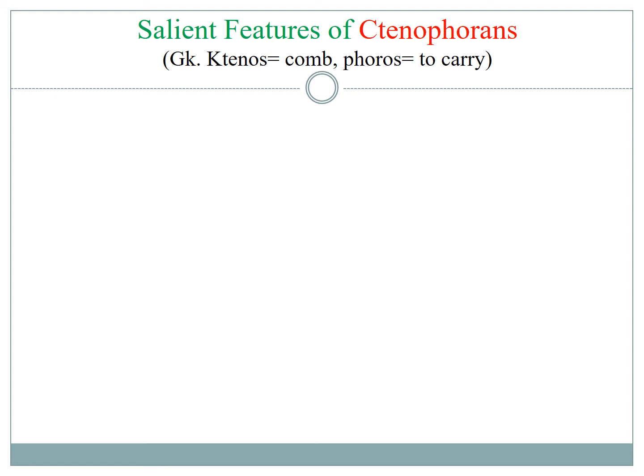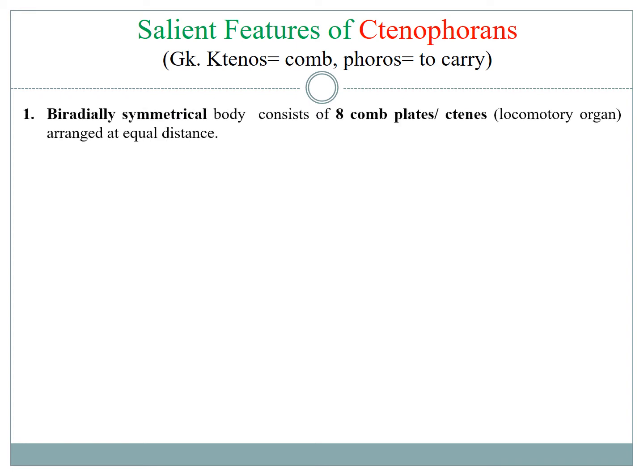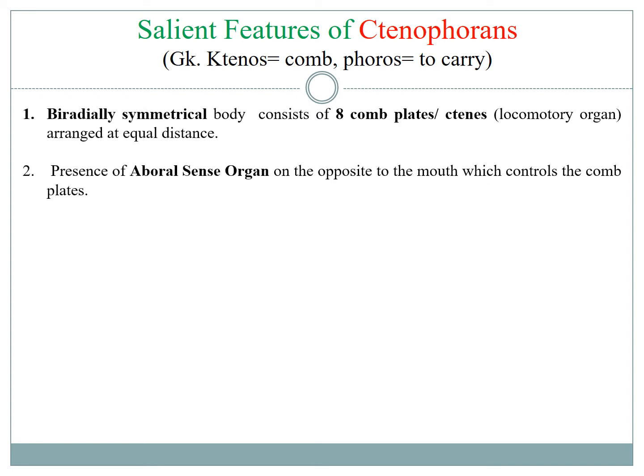Features of ctenophorans. The ctenophorans have a biradially symmetrical body, which consists of 8 comb plates or tenies spaced at equal distance throughout their body. The presence of an aboral sense organ is a characteristic of ctenophorans. This aboral sense organ is present opposite to the mouth and is responsible for the control of the tenie or the comb plates. These comb plates are used for their locomotion.